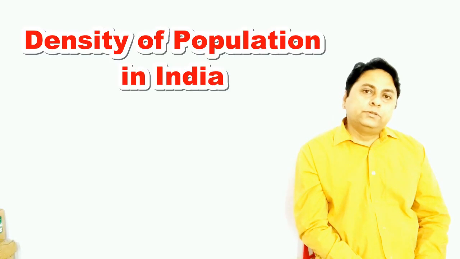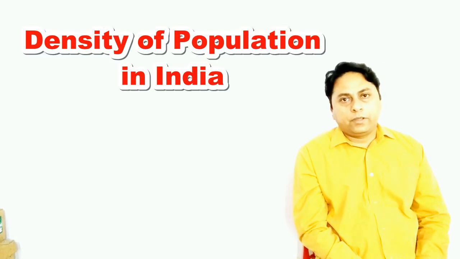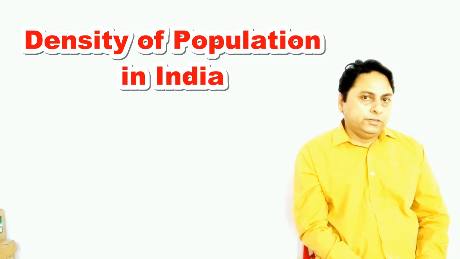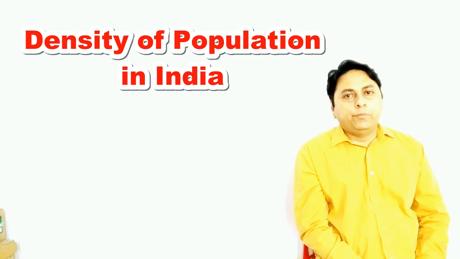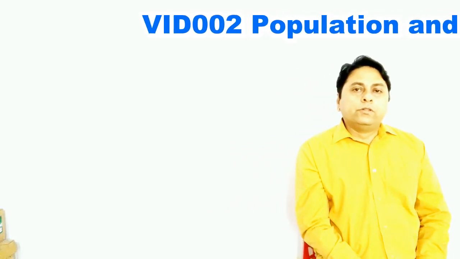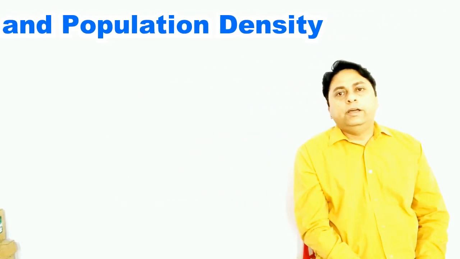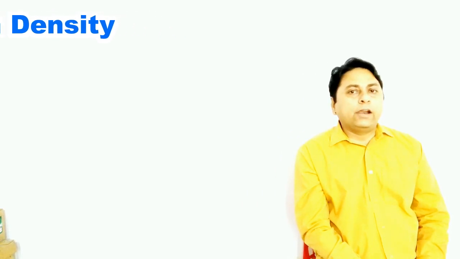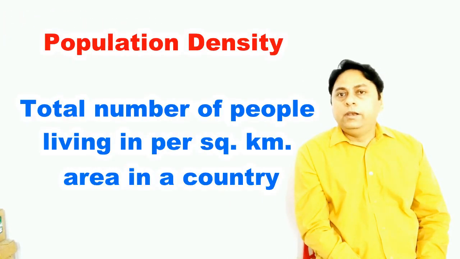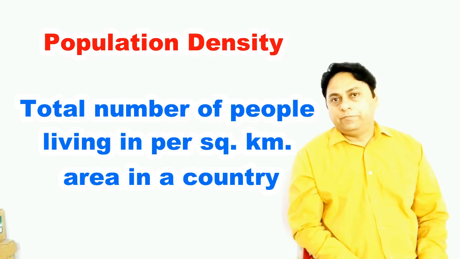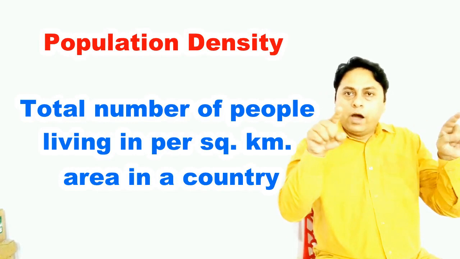Now let us talk about density of population. What is the meaning of density of population? If you don't know the meaning of density of population, you can watch my previous video, VID 002, population and population density, and then you can come back to this video. So what is population density? Population density is a ratio between land and people, and it is calculated as total number of people living per square kilometer area. How many people are living in 1 square kilometer area is called population density.